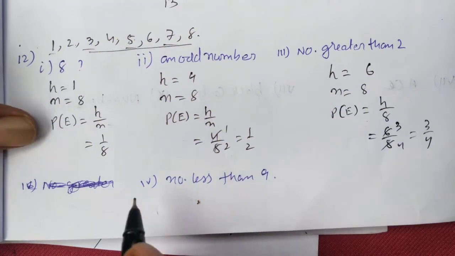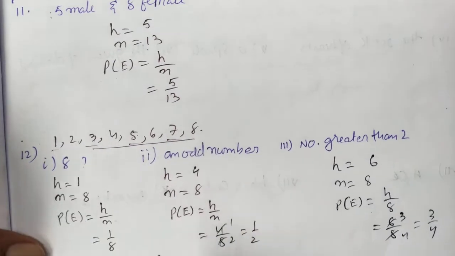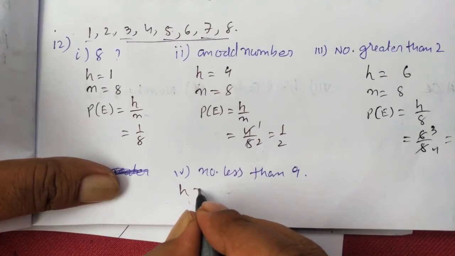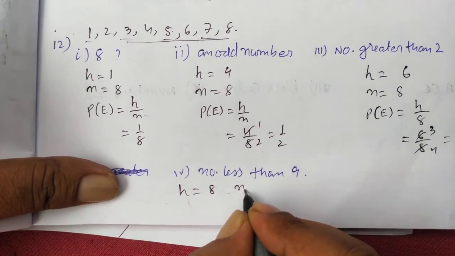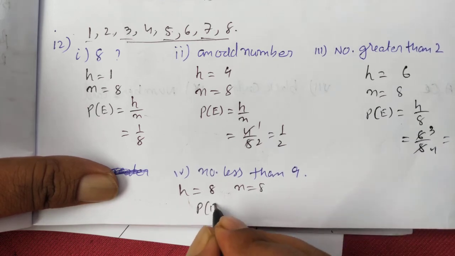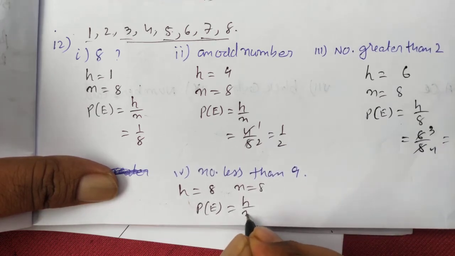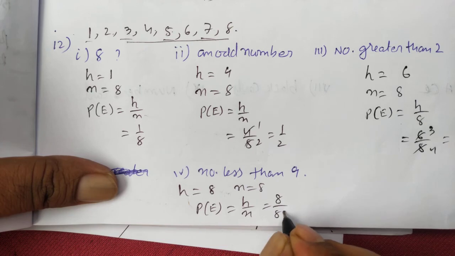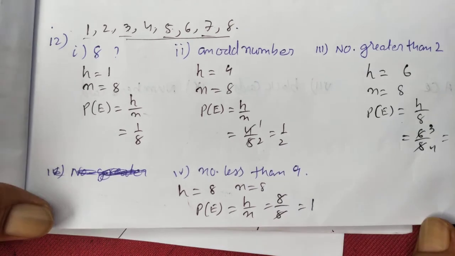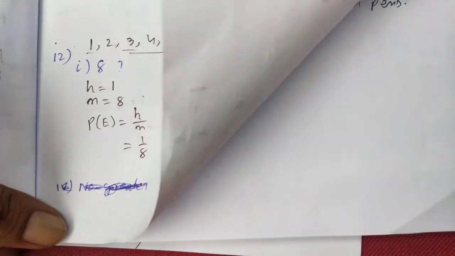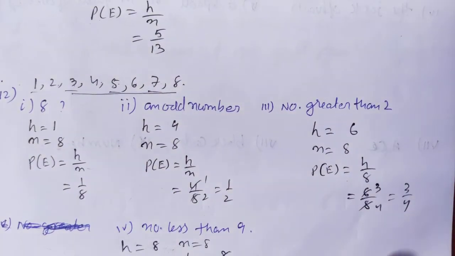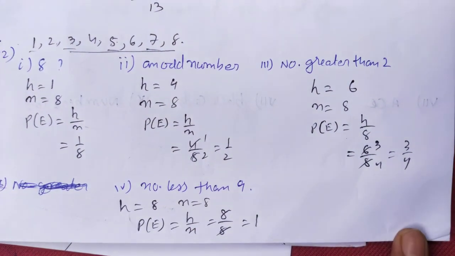Number less than 9. All the numbers are less than 9. So H is 8 and N is also 8. So P(E) will be H by N, that is 8 by 8. If I cancel, I get 1. Clear? You can pause the video to write all the solutions. We'll do the rest of the questions in the next video. Thank you.